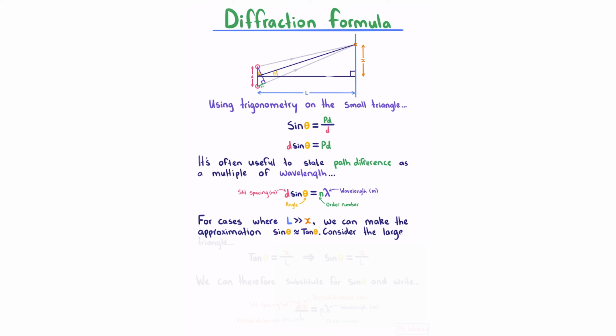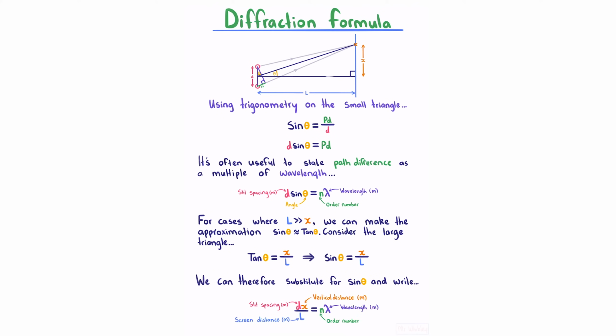If we now consider the large triangle, using our TOA relationship, which states that tan of the angle is our opposite x divided by our adjacent side L, using our approximation that sine of the angle is roughly tan, we can write the approximation that sine of the angle is x over L. We can therefore substitute for sine of the angle and write this equation here, which is once again very useful, but just be sure to only use it when this is true.